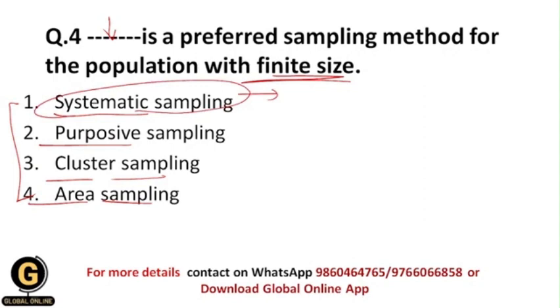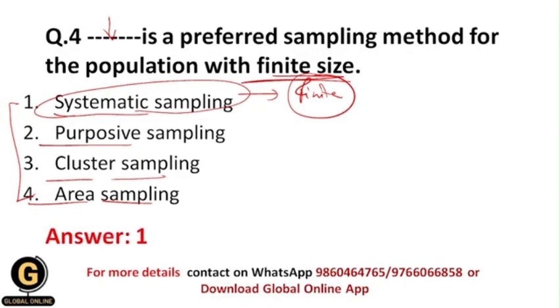That means the population size is finite, and that's why we are able to make intervals of the whole population like 1 to 10, 10 to 20. So whenever the population size is finite, our preferred sampling method is systematic sampling, which is a random sampling technique.